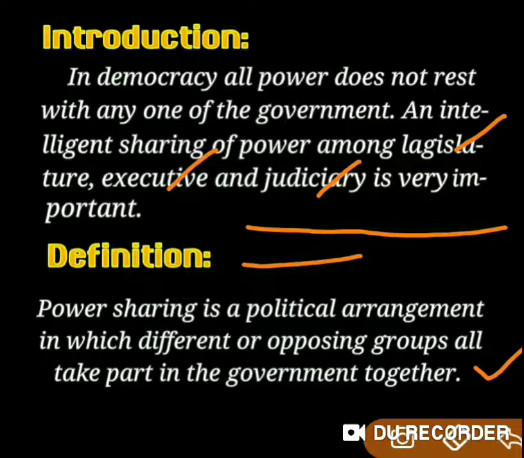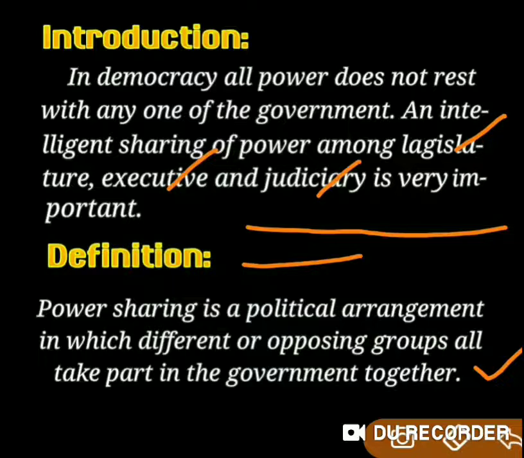So power sharing is a political arrangement, or a term which describes the system of governance in which all the major segments of society are given a share in enjoying the power. Major segments, for example: we can find many countries with different communities, castes, religions and ethnic groups, and many other aspects.